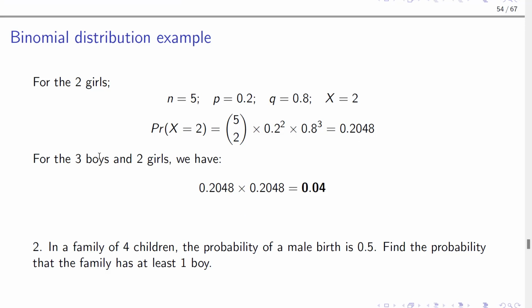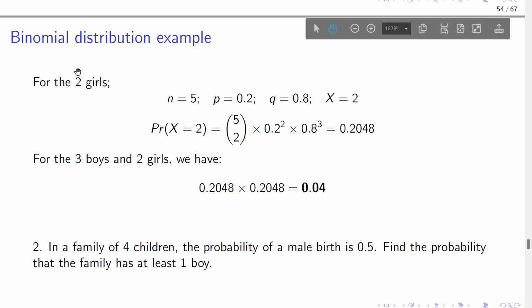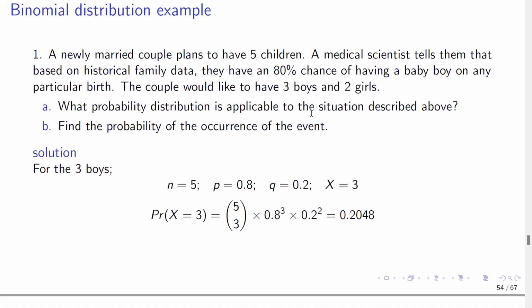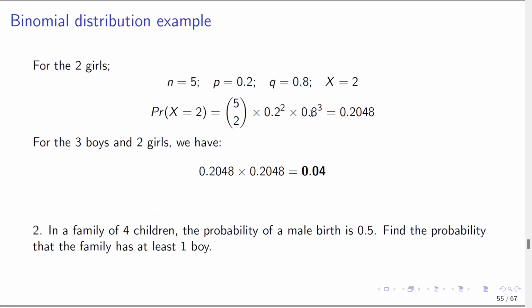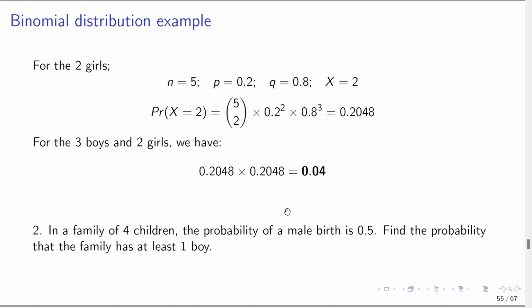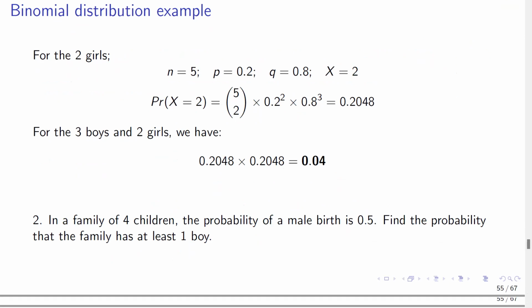So after doing it for each of the 3 boys and 2 girls, combined, the probability of getting 3 boys and, take note, and 2 girls, we have the answer you got for the 3 boys, 0.2048, times what you got for the 2 girls, 0.2048, and that gives you a total of 0.04. Remember, and is multiplication, or is addition. So here's another example you can try.